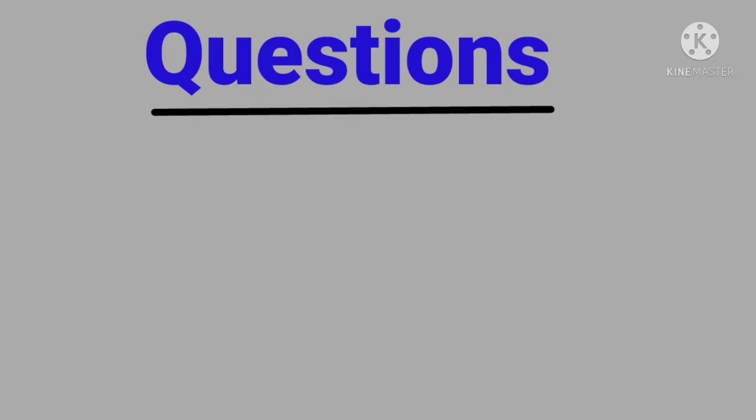Let's understand first what is the structure of a question which can be answered in yes or no. In English, there is a structure: subject, verb, and object. This is the order of these three words in English. So to make the structure for a question which can be answered in yes or no, all we have to do is to put the helping verb in front of the subject.